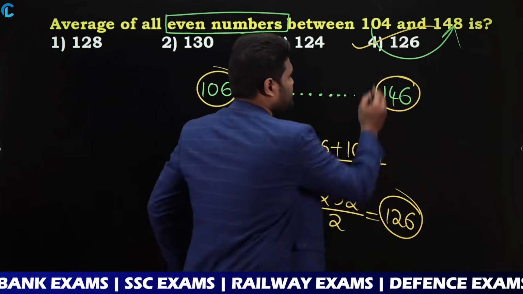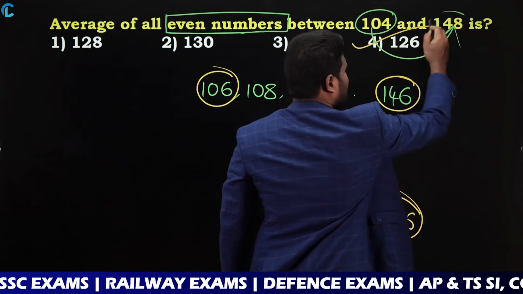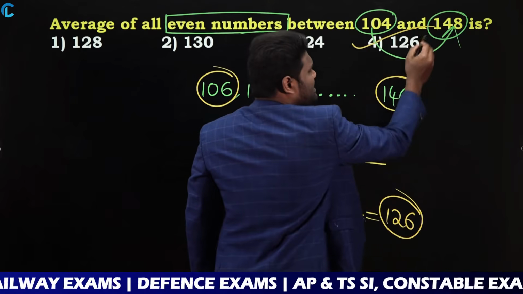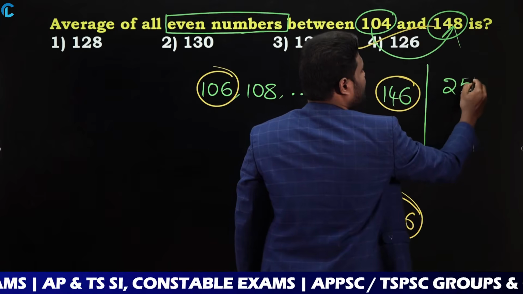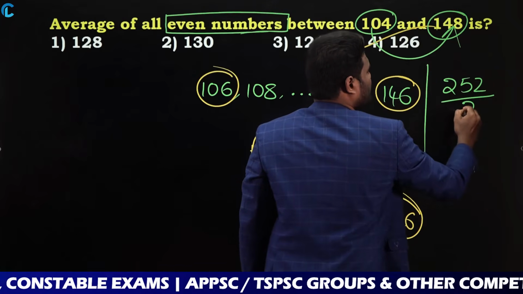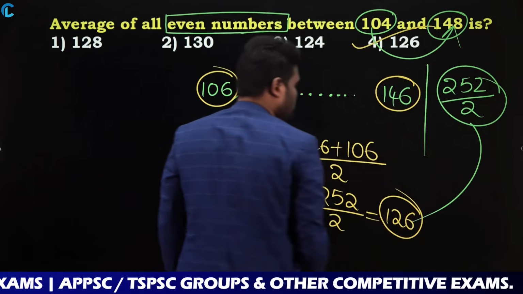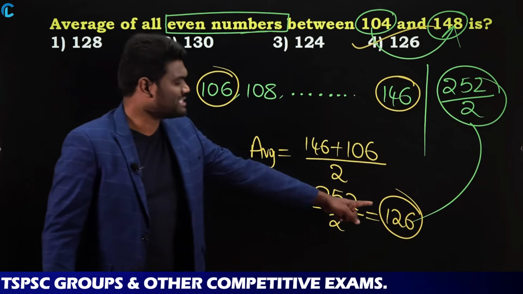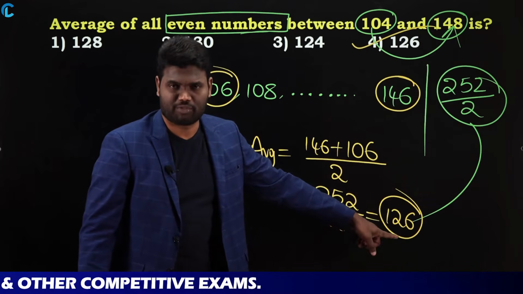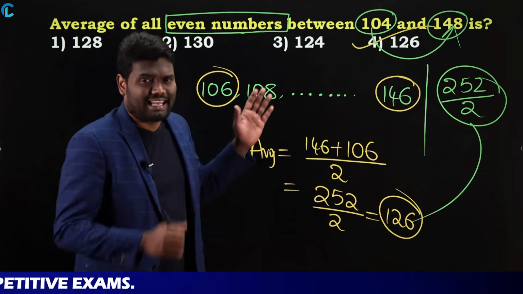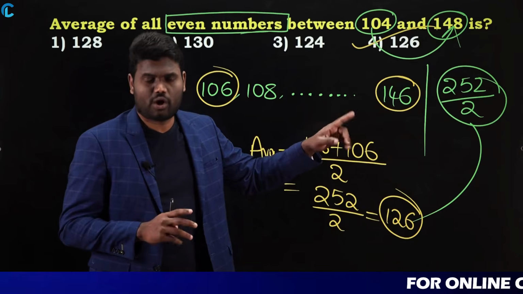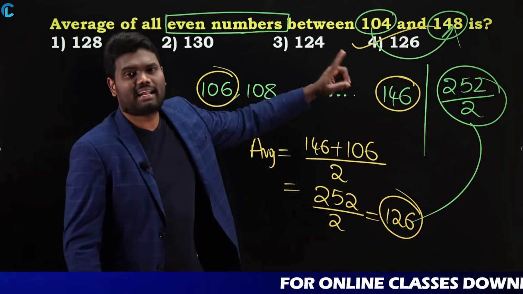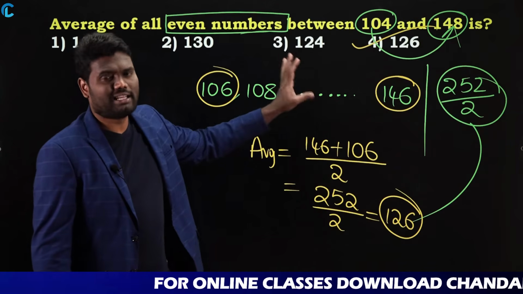You can write 104 plus 148, which is nothing but 252. Now 252 divided by 2, again you will get the same answer, which is 126. So either you can write the numbers you have between 104 and 148, or you can directly calculate the average for the given numbers. You will get the same answer.